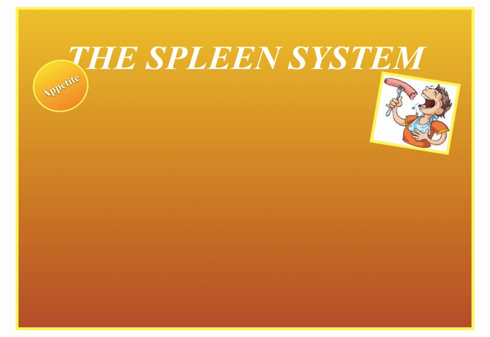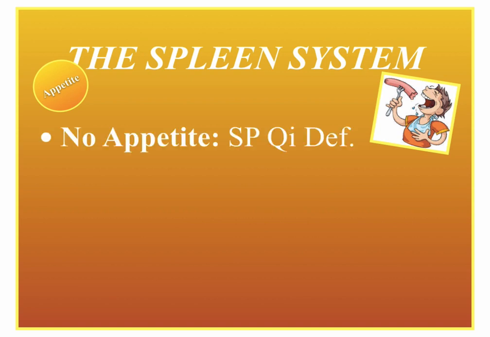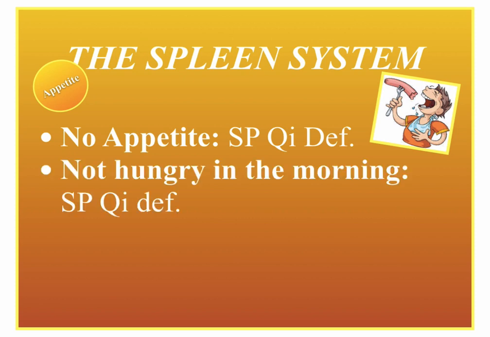Then let's talk about appetite with the spleen system. This is always very interesting too when you ask questions about appetite. So if someone has no appetite at all, they're spleen Qi deficient. If they're not hungry in the morning, they're spleen Qi deficient. But I want you guys to see the difference between those two, because that's the same answer, right? If it's only in the morning, it's a spleen Qi deficiency.